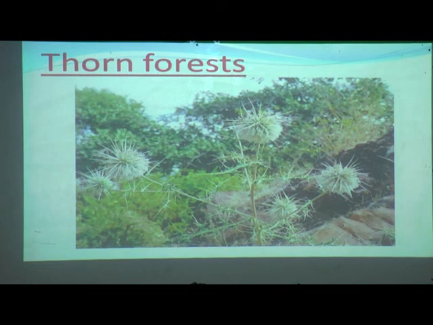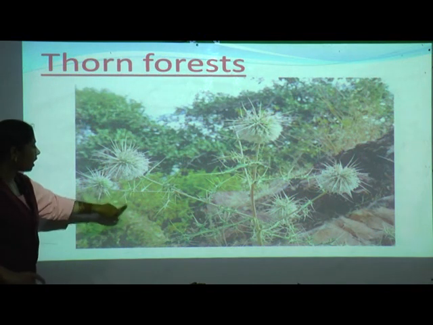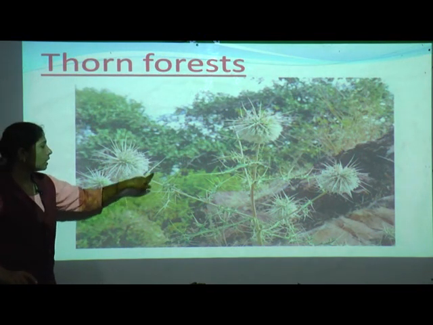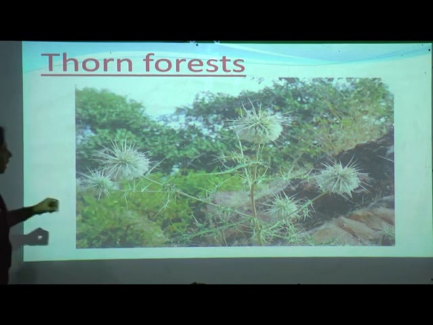Now come to the point of thorn forest. Can you see, in the name itself they are saying thorn. Thorn means what? When you take a rose, what are we having? Yes, we are having thorns. So thorn forest we are seeing here. In the image also I am showing here, see what you can see, sharp, pointed. Yes, thorns are there.